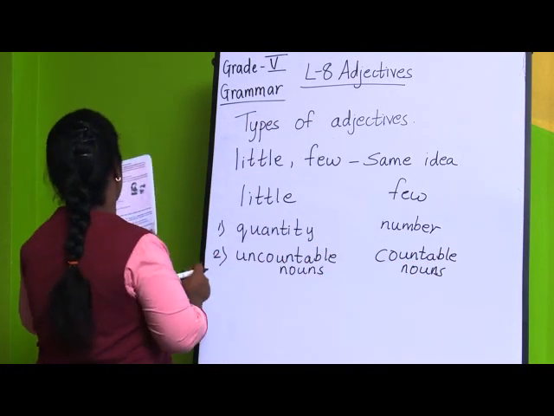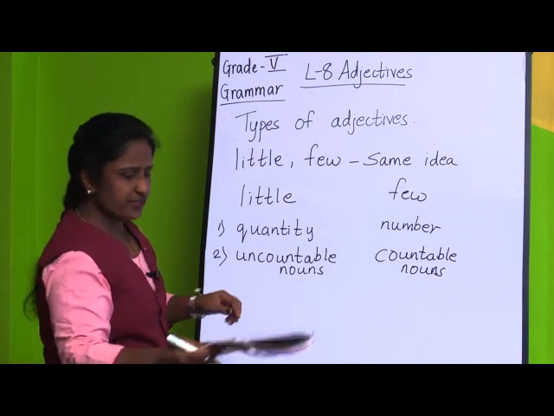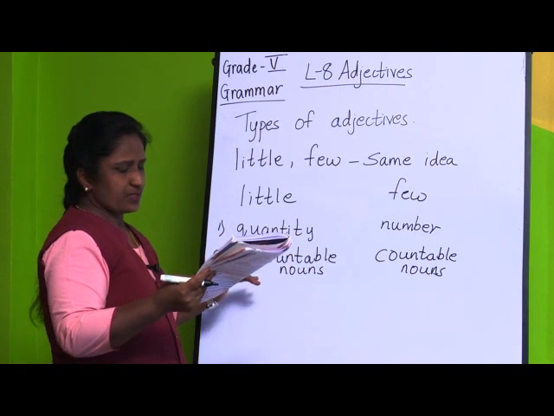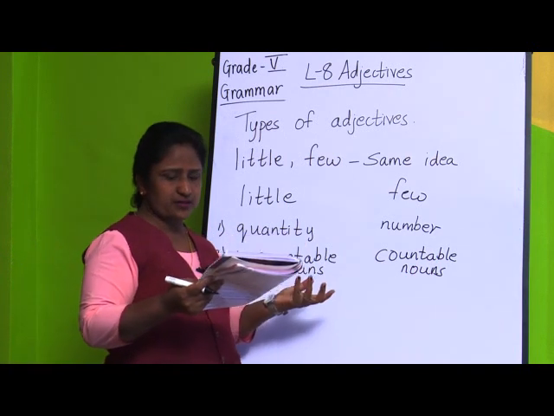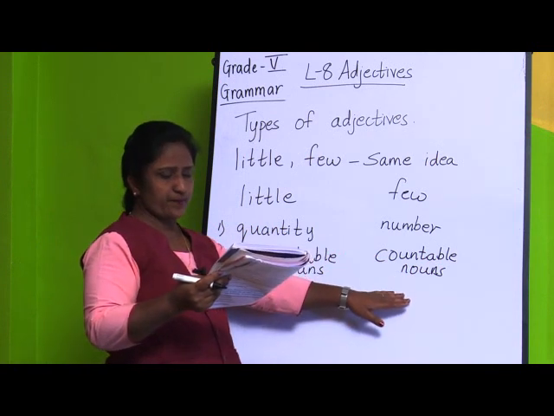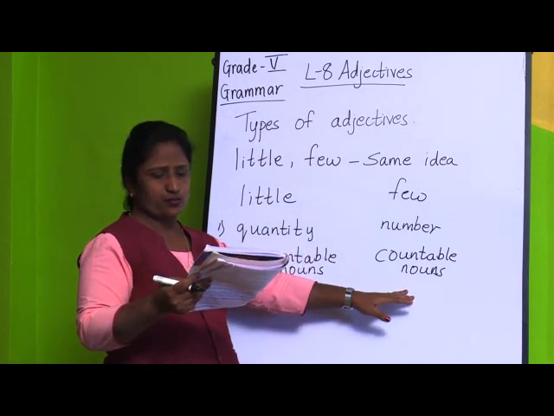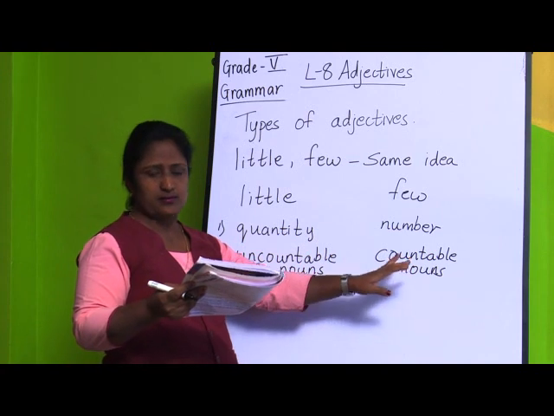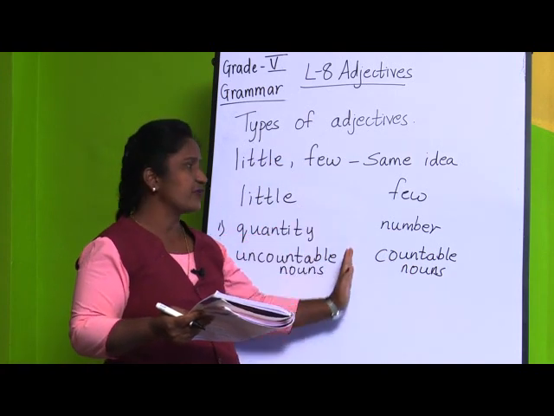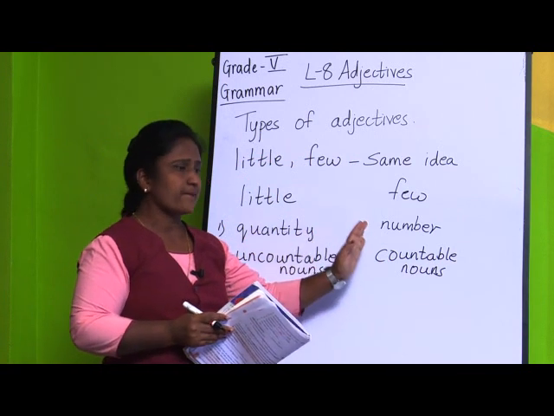Then see, for example, we can say a little time, we can't count the time. Then a little work also we can't count. Then here also we can see a few people or few chairs, where we can count the people, we can count the chairs also. Then this was about little and few. So, this was the differentiation between little and few.